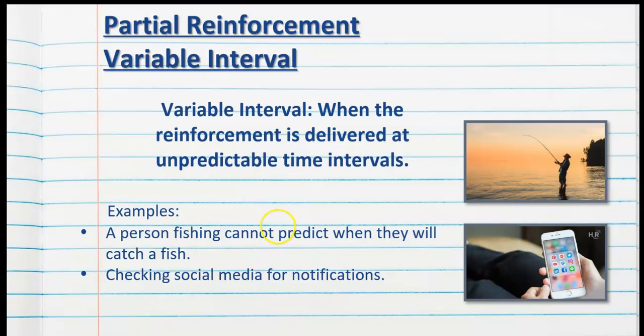Another very good example of variable interval is checking social media for notifications. You have no control of when you're going to get an Instagram or TikTok or Facebook notification. It depends on the time that passes. So it's an unknown time that you will get reinforced.